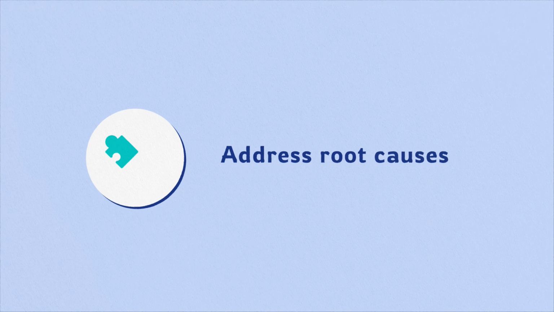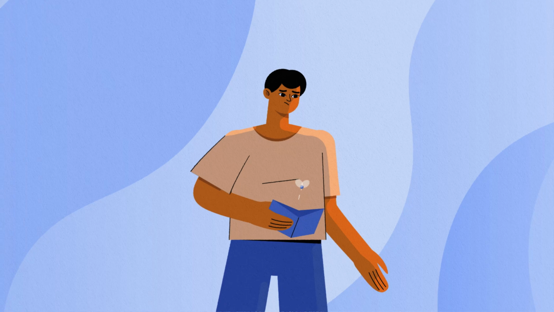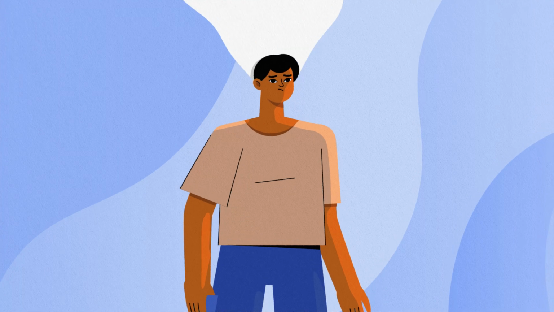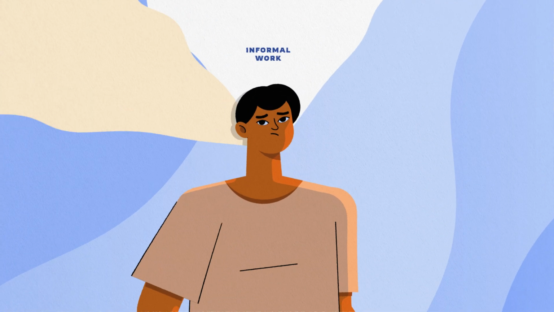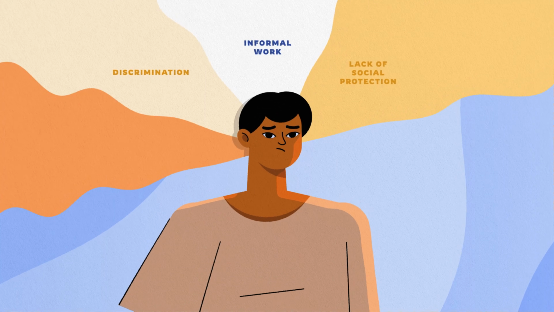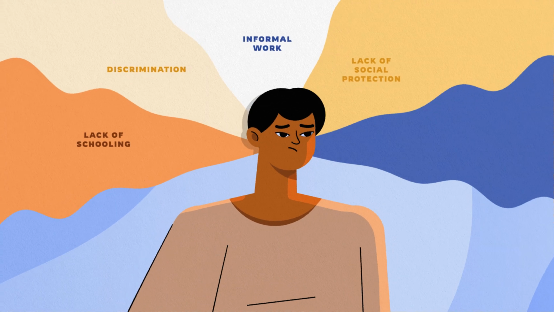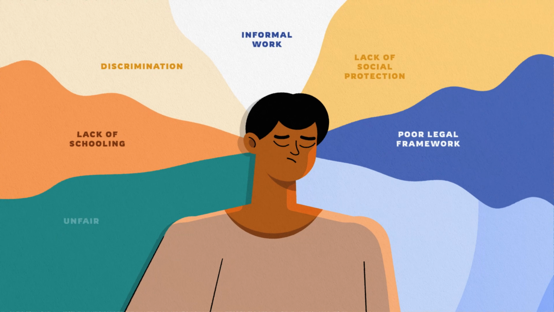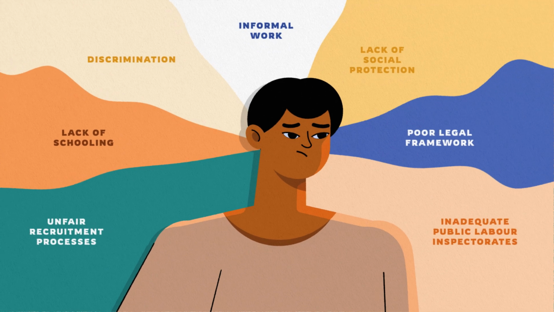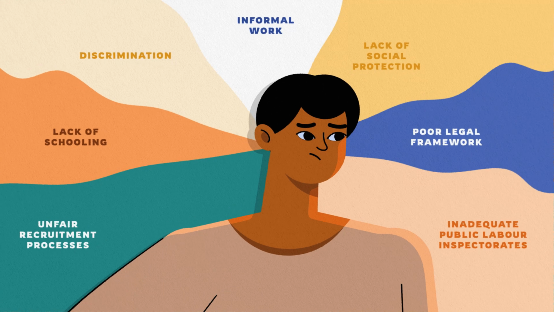Factor 2. Address root causes to harness social dialogue to address the underlying causes of poverty, informal work, discrimination, lack of social protection, lack of free and good quality schooling, poor legal frameworks protecting children and workers, unfair migration and recruitment processes, lack of capacity of public labour inspectorates, and more.